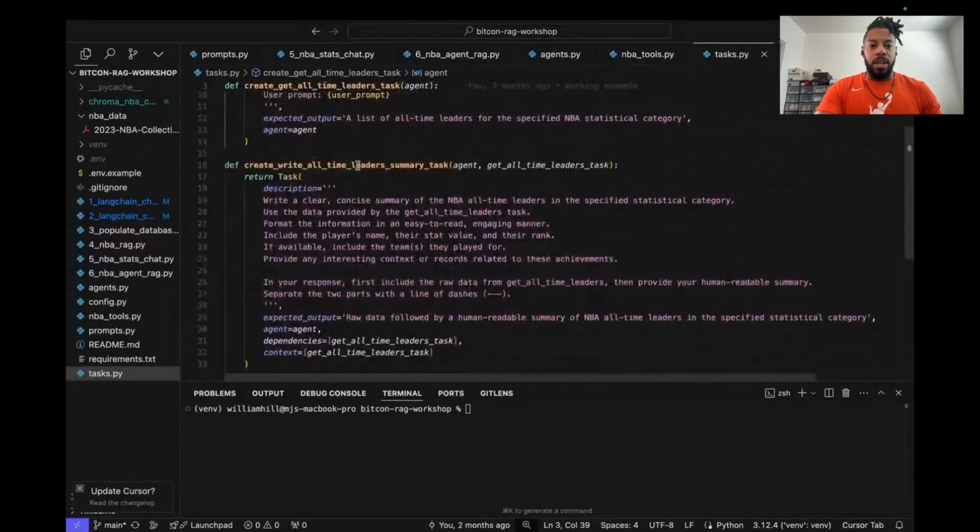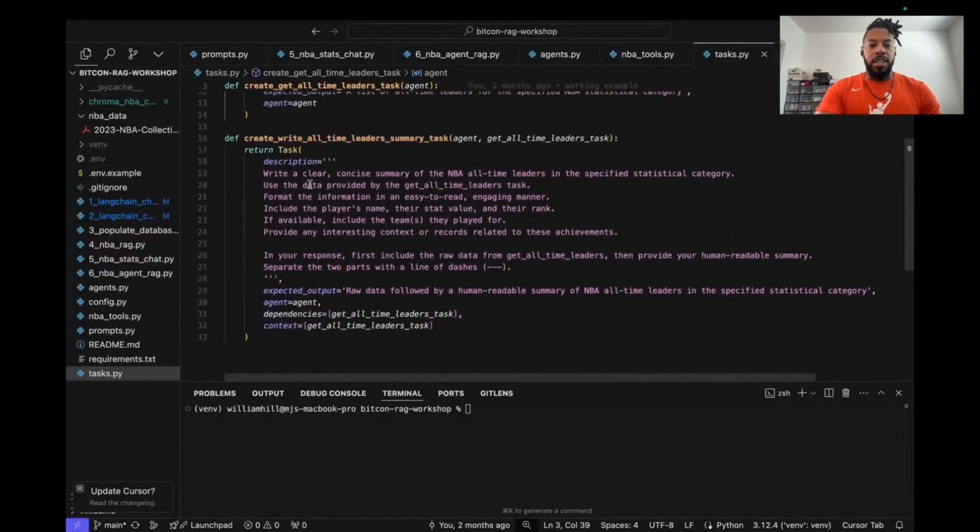And just the same, we have an all-time, basically write a summary. So again, we want to pass in that data that we got from the previous task, and we want to write a clear and concise summary of the all-time leaders of a specified statistical category. If we think back to the previous example, we asked who was the all-time leading scorer, and it told us Kareem Abdul-Jabbar, which is an outdated answer.